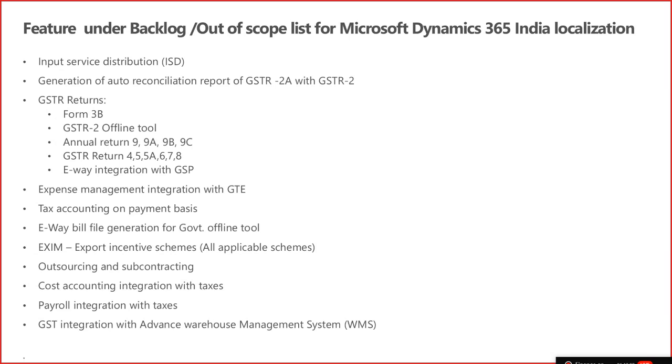Then we have GST return 3B. 3B return is a temporary return which government is extending every 3 months, and I think this will be extended till September 2019. So Form 3B is not provided. We got many queries on this particular 3B availability, but this will not be delivered because this is a temporary form which can be made redundant by the government at any time.